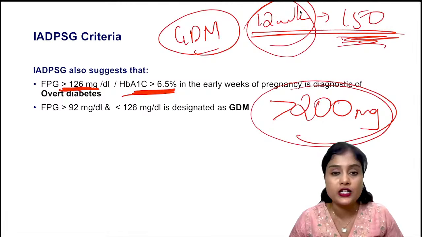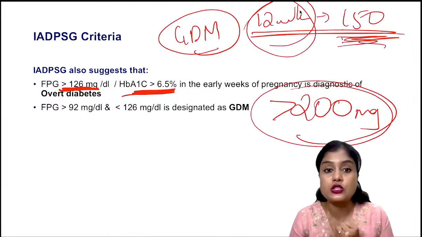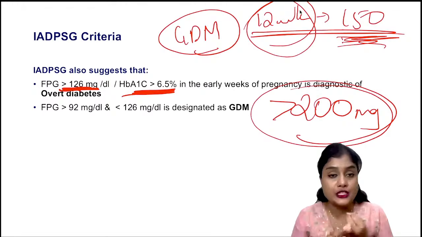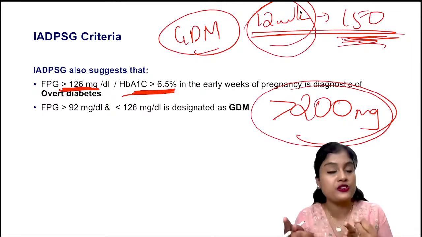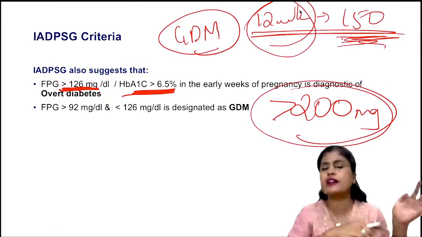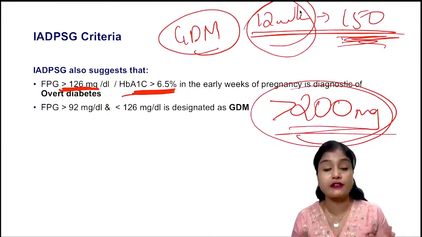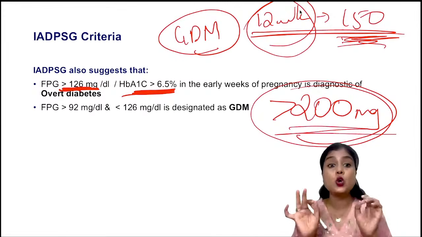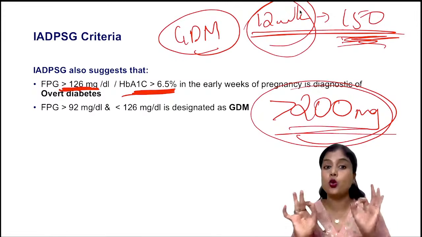It is not overt. Okay, if her fasting value is more than 126, or if HbA1c is more than 6.5, and if any value is more than 200, be it second hour, post hour, any value comes more than 200, then those patients are called overt diabetes.